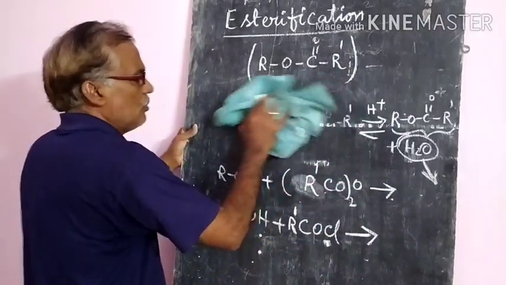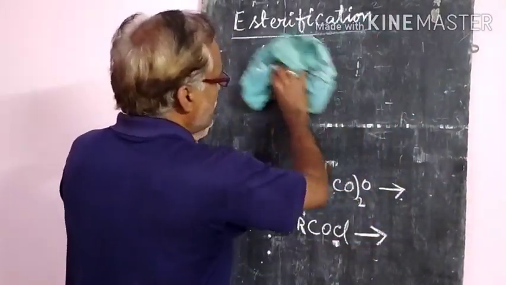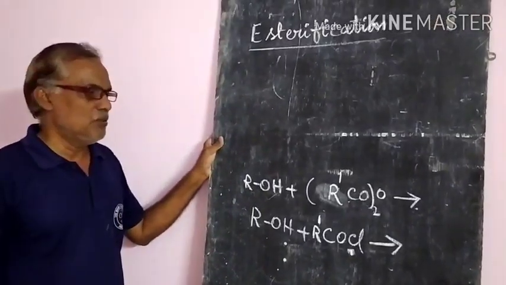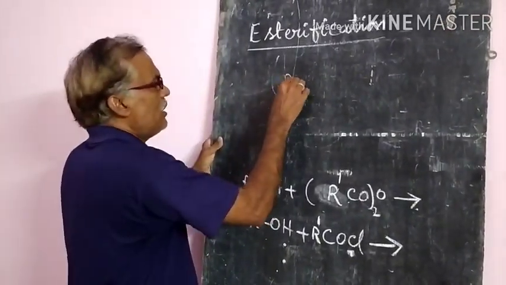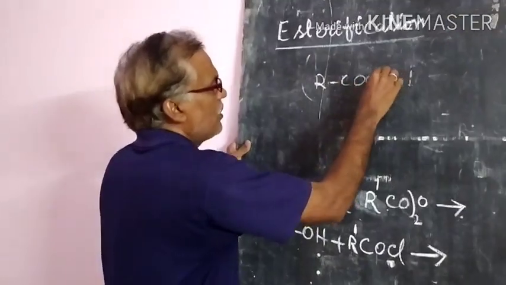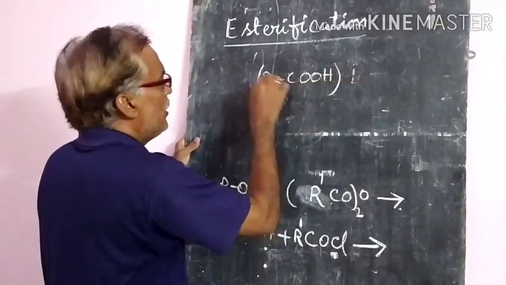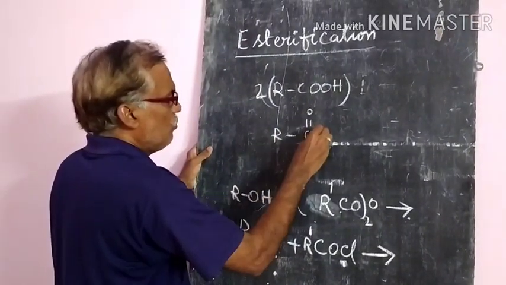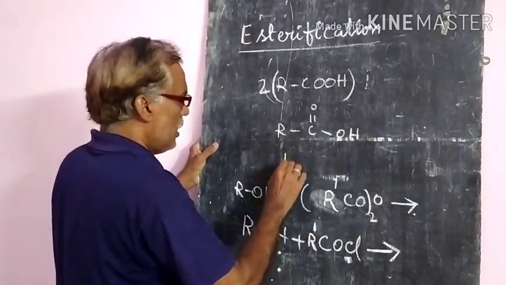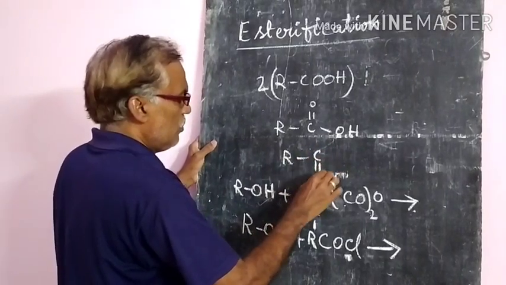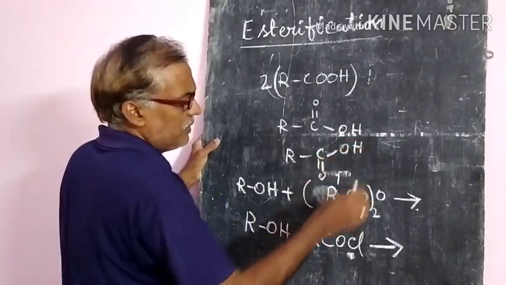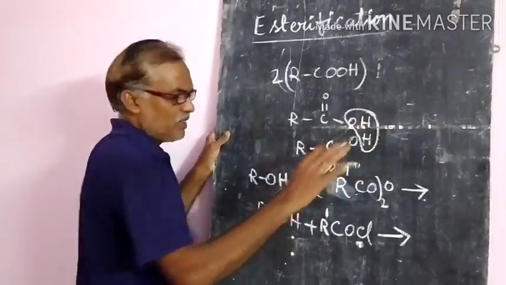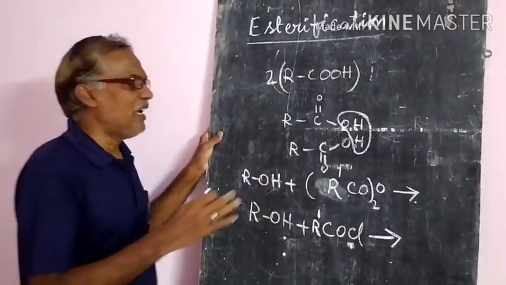Before going to the second reaction, first of all, how the anhydrides are formed is also important. Take the RCOOH group. If you take two molecules of RCOOH, water will be removed, that means dehydration will take place.